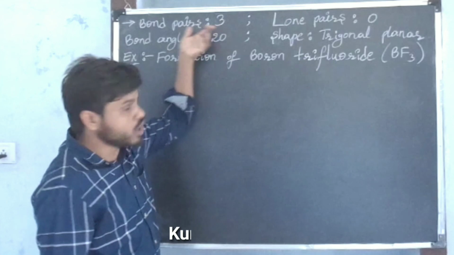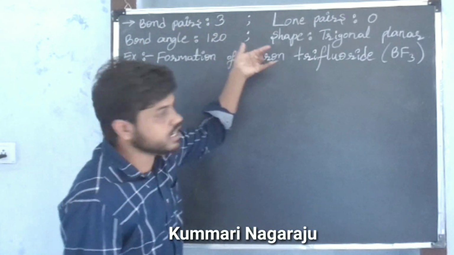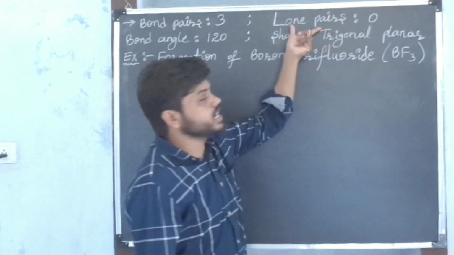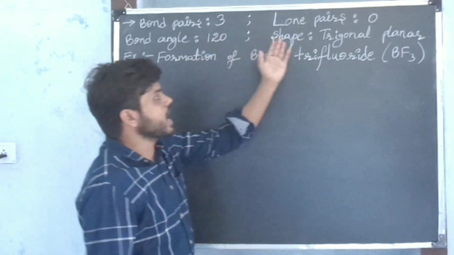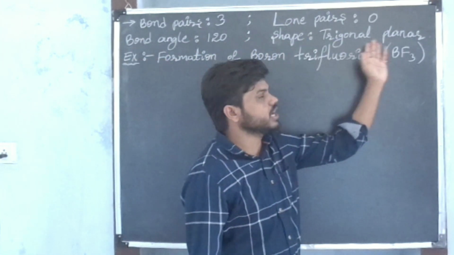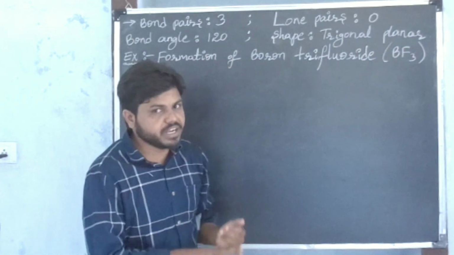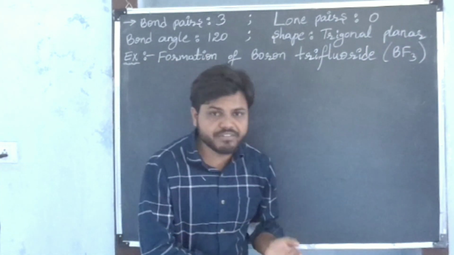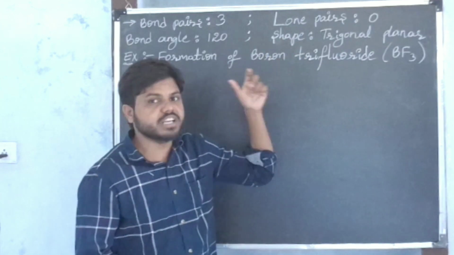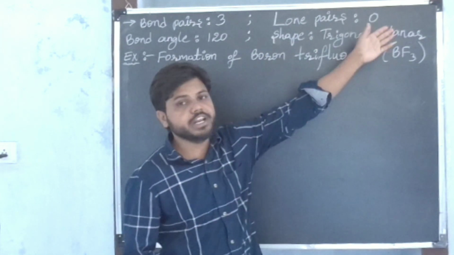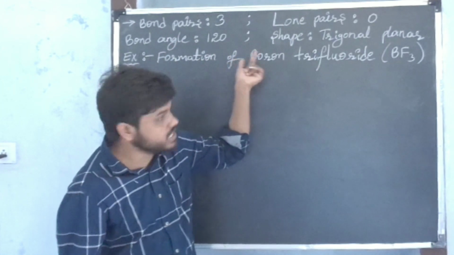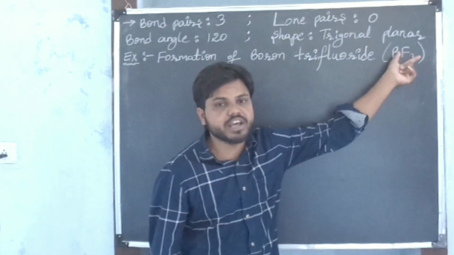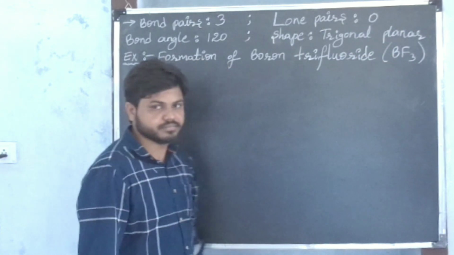If any molecule has 3 bond pairs around the nucleus of the central atom without any lone pairs in the valence shell, then the bond angle is 120 degrees and the shape of the molecule is trigonal planar. I am repeating, if any molecule has 3 bond pairs around the nucleus of the central atom without any lone pairs in the valence shell, then the bond angle is 120 degrees and the shape of the molecule is trigonal planar.